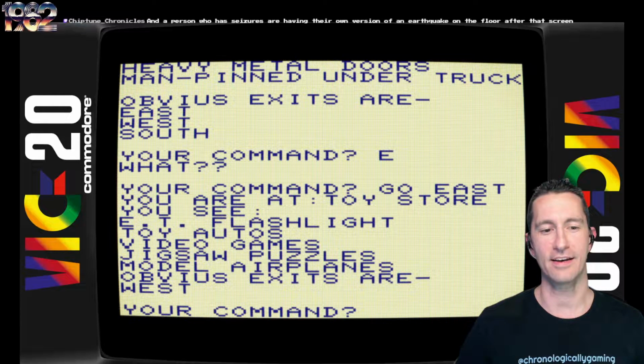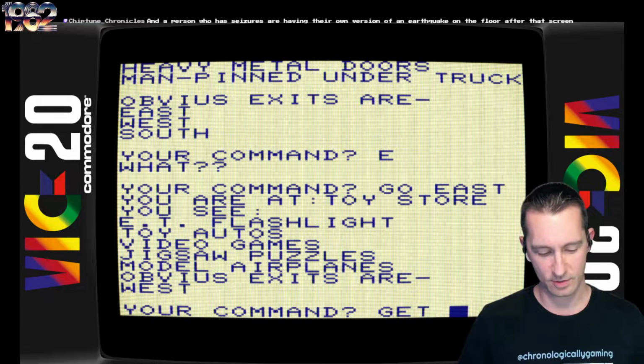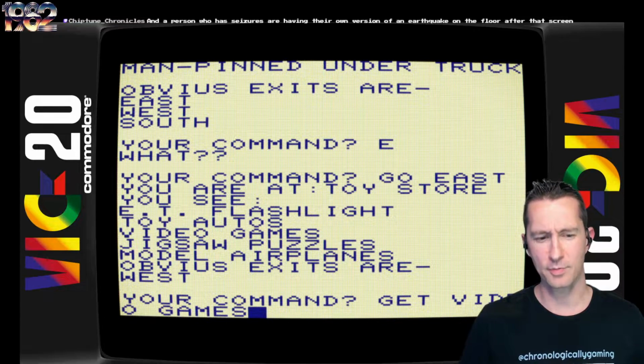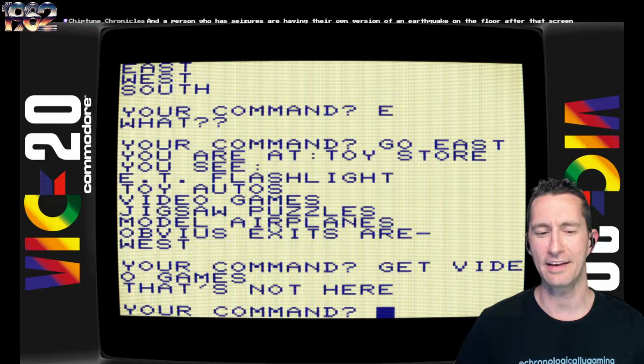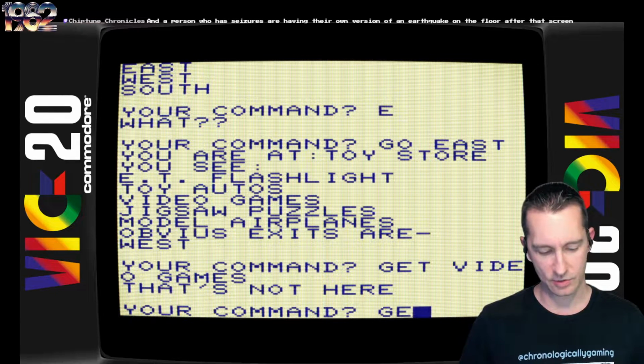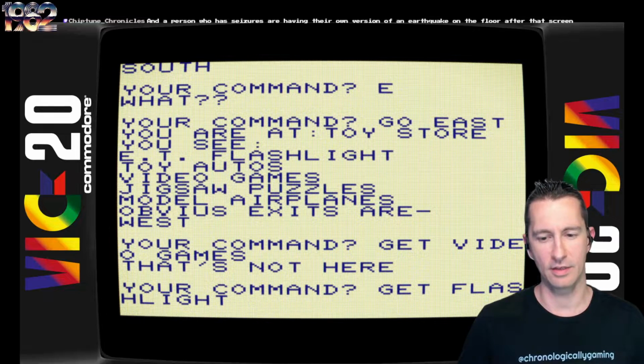We see an ET flashlight, Tonka autos, video games. Can we get video games? Wait, it's only a two-word text parser. It won't get video games because it's three words. That doesn't work. Yes, I hope not, chiptune. You've got model airplanes, and obvious exits are west from there. All right, let's go ahead and get that flashlight. We'll understand that one at least.